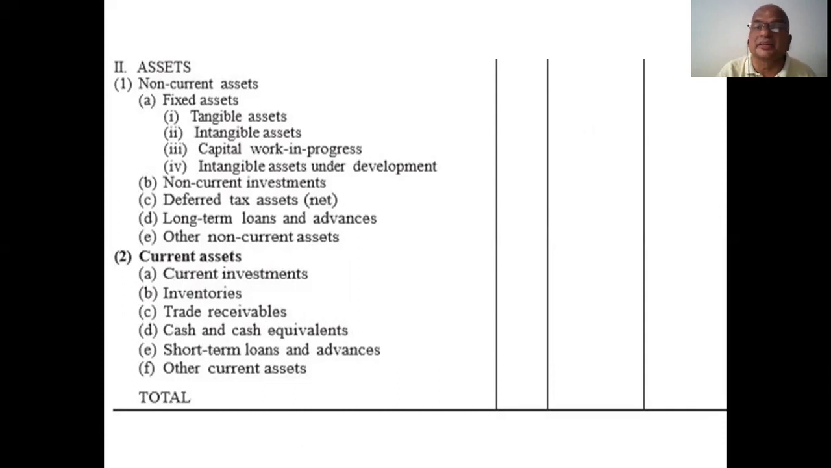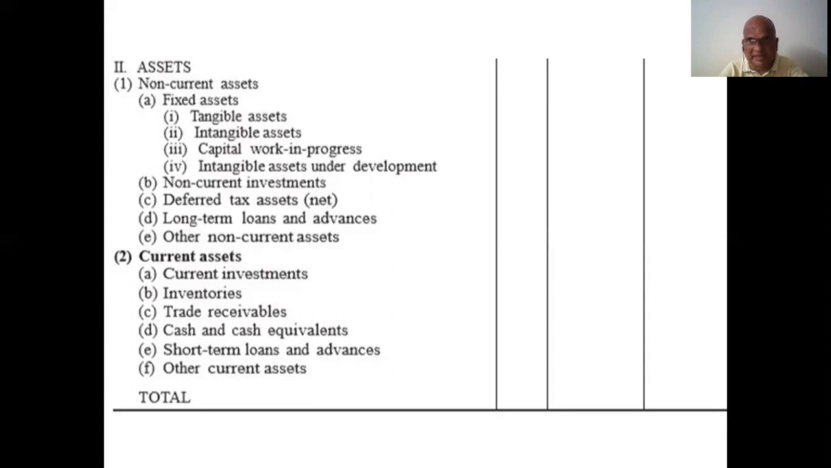Fixed assets, tangible assets, intangible assets, capital work in progress, intangible assets under development, non-current investments, deferred tax assets, etc. Opposite to the liabilities: long-term loans and advances, other non-current assets. What are they? Tangible assets, intangible assets, fictitious assets. What are they? Goodwill, land and building, furniture and fittings, plant and machinery. All these come under fixed assets. Am I correct? Yes, you know all these items.